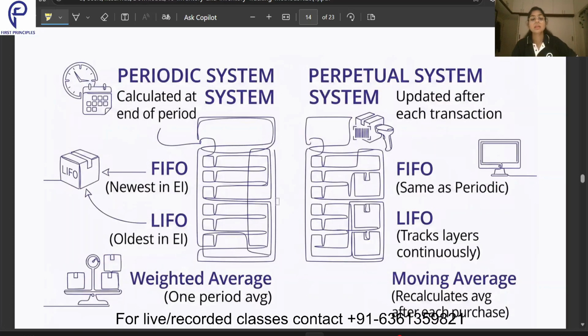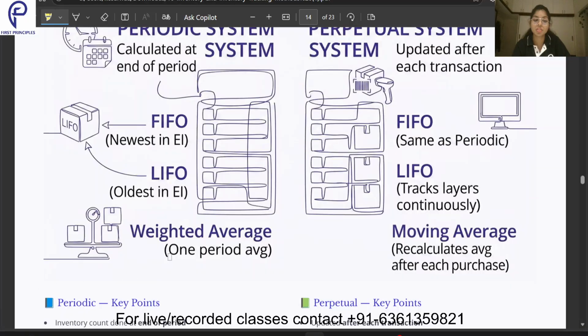In the case of the periodic system, if you follow FIFO or LIFO, it's going to be the same only. For first in first out, the one you bought in March will be in your ending inventory, whereas in case of LIFO, the one you bought in January will be in your balance sheet. Coming to the perpetual system, you will get the same answer as FIFO, but for LIFO there will be layers. How it will be cleared, we'll see in the examples of LIFO and FIFO with both periodic and perpetual methods, so our concept will be clear.